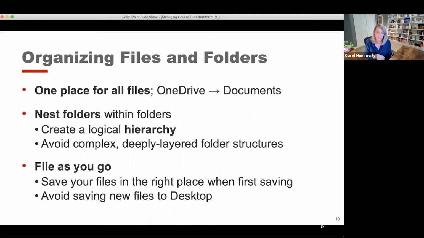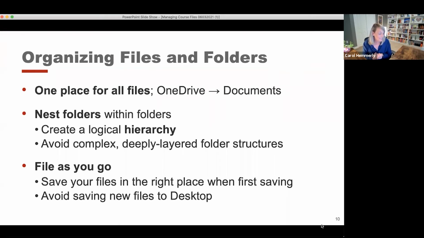that have sort of accumulated over years and years, you might have inadvertently created a very complex system where you've become so organized, it makes it difficult for you to find the files you need to find because they're nested in so many different folders. So you do want to create a logical hierarchy, but at the same time, not make it too specific, where you have so many things nested, it makes it hard to find things.